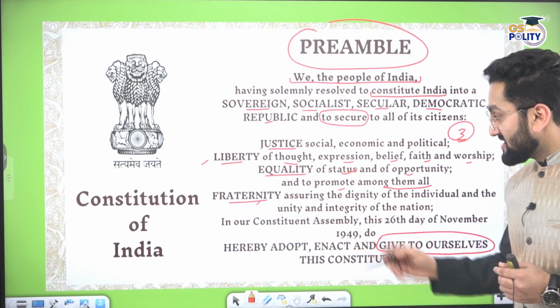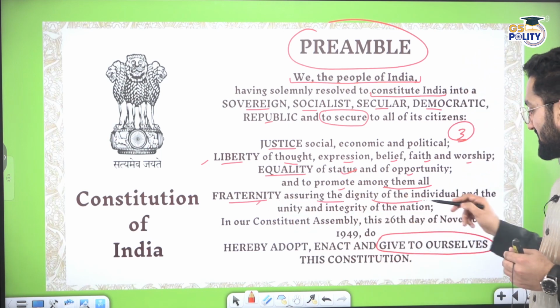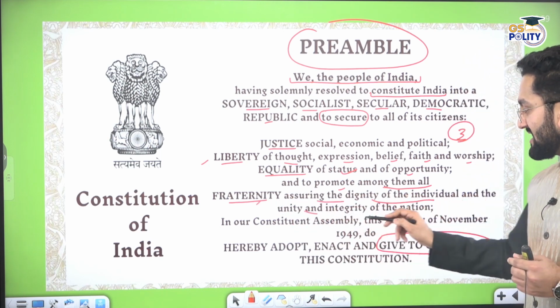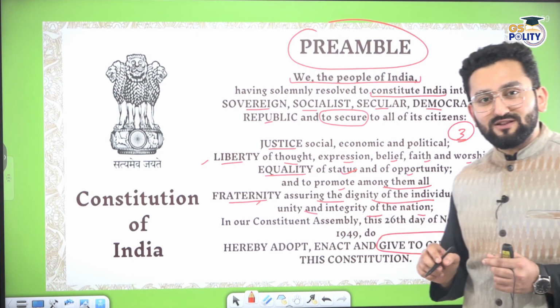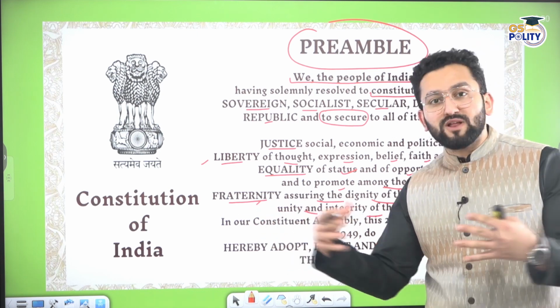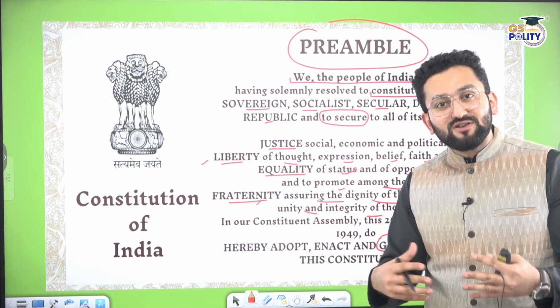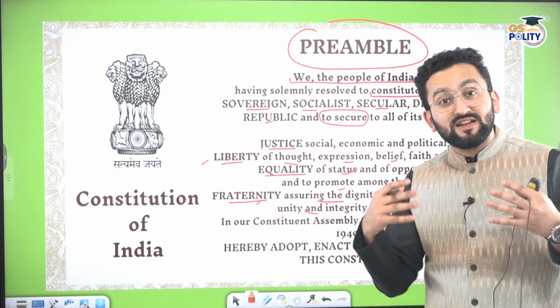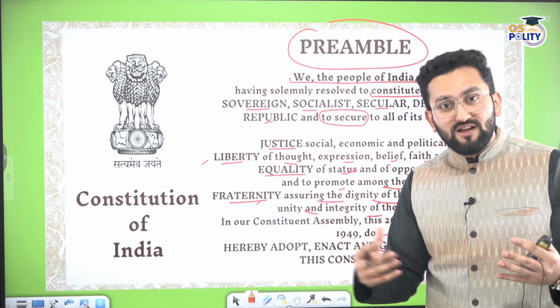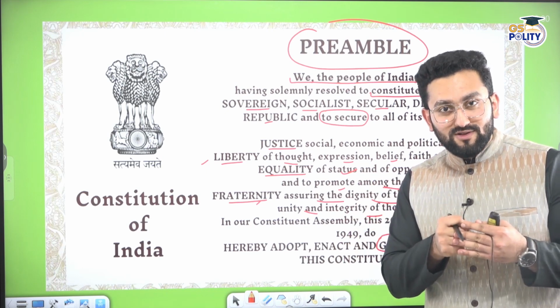Fraternity is very much needed, assuring the dignity of the individual and the unity and integrity of the nation. If we don't have a feeling of brotherhood, which fraternity stands for, do you think a nation can actually prosper? A nation can actually grow? No. We need to have a sense of brotherhood.